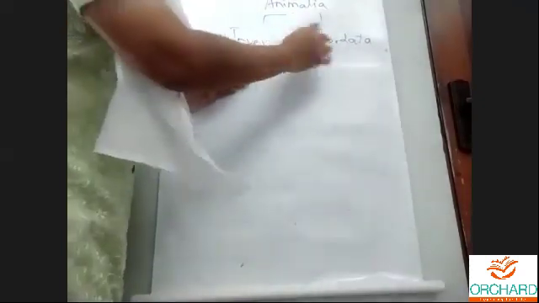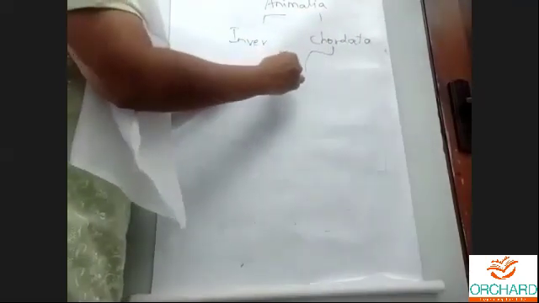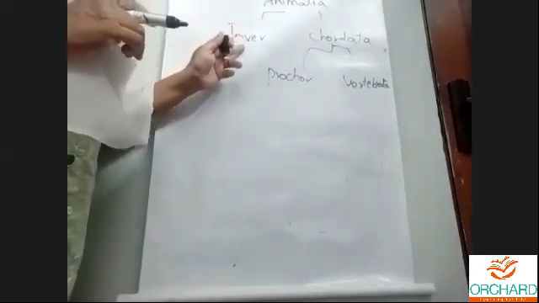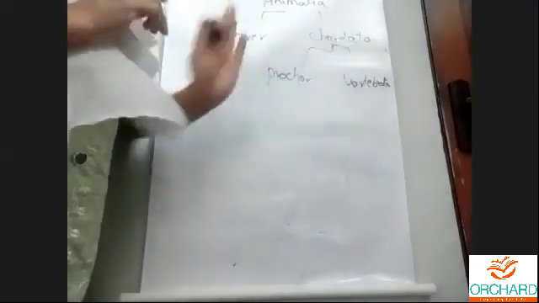Chordata includes prochordata and vertebrata. So we are going to speak about invertebrata, prochordata and vertebrata.